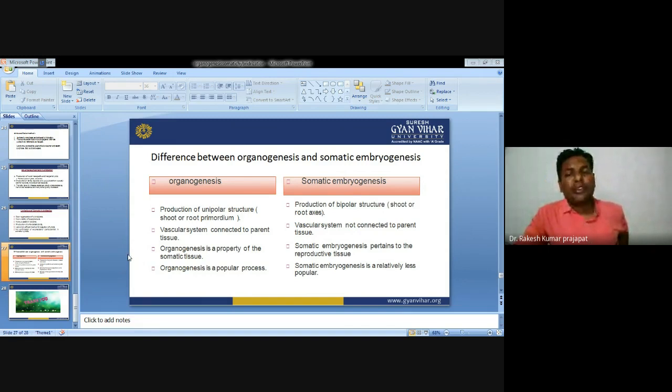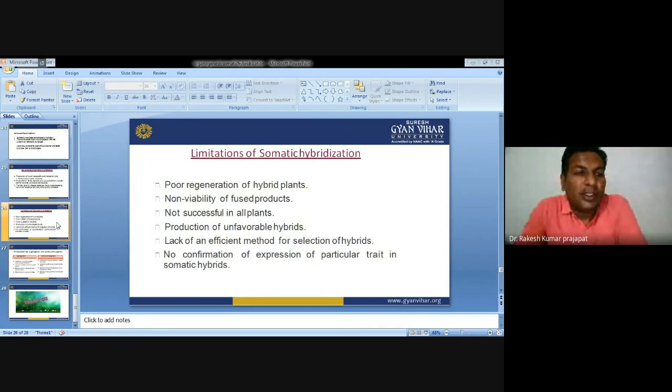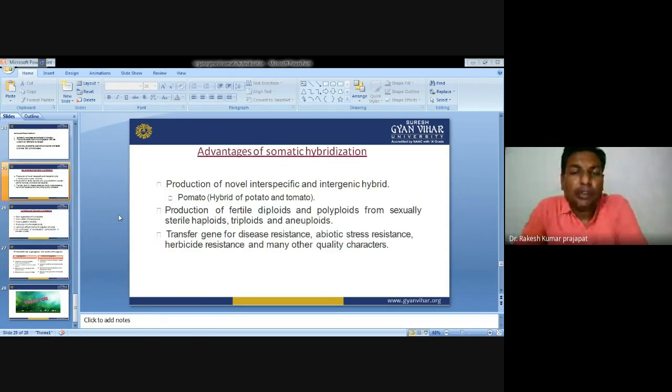Somatic embryogenesis is relatively less popular because in this case the explant is directly converted to the somatic embryo, which then has the potential to regenerate the complete plant structure. So this is all about organogenesis and somatic embryogenesis.